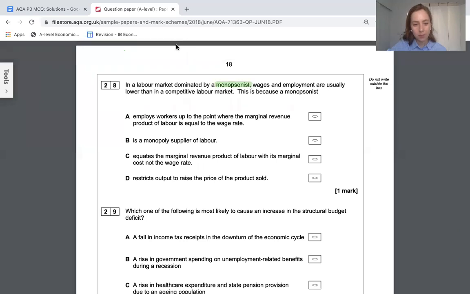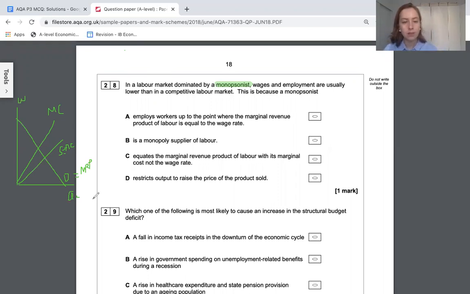Monopsony. The monopsony graph looks like this. Well, this is your AC and this is your MC, and then you've got the demand curve like that, which is equal to your MRP. This is wages, and this is the quantity of labor employed. So it's asking, why are wages and unemployment usually low?